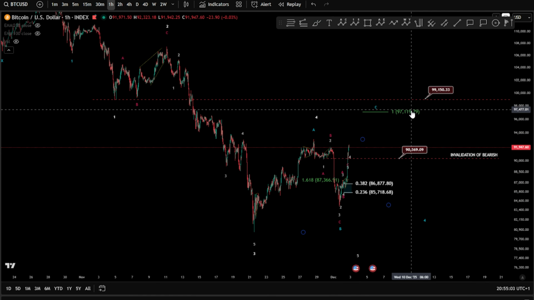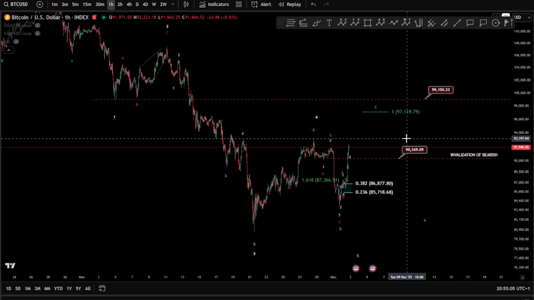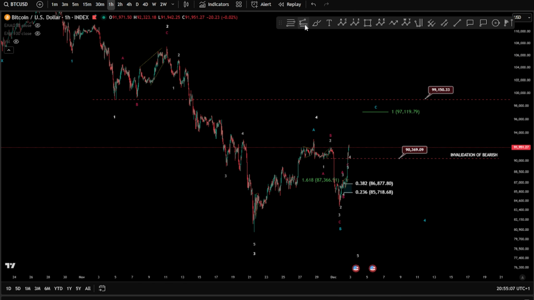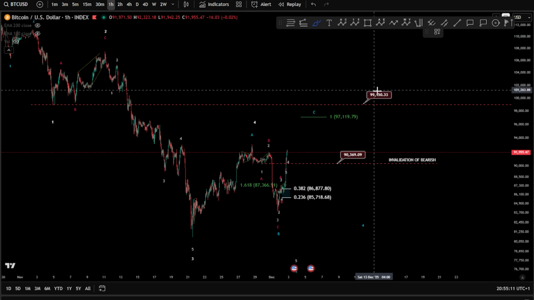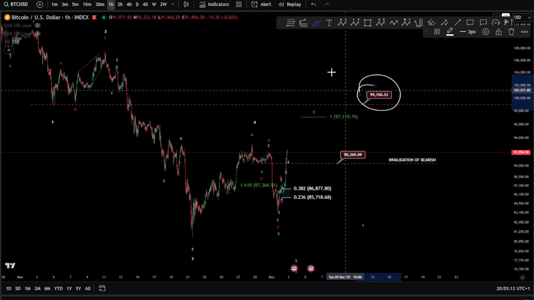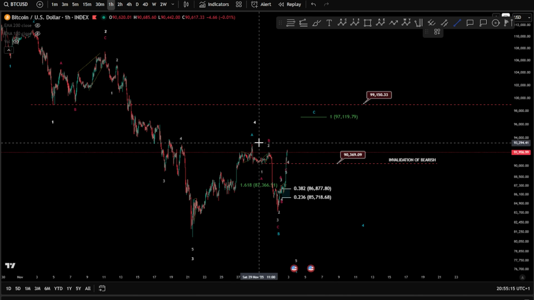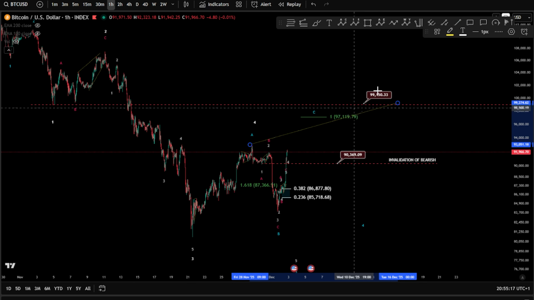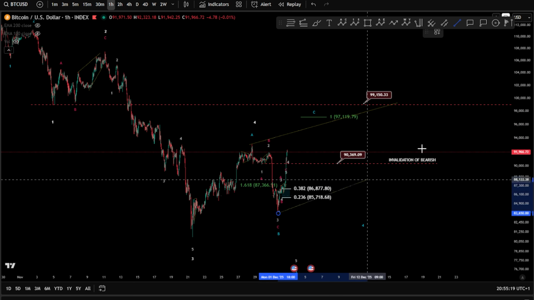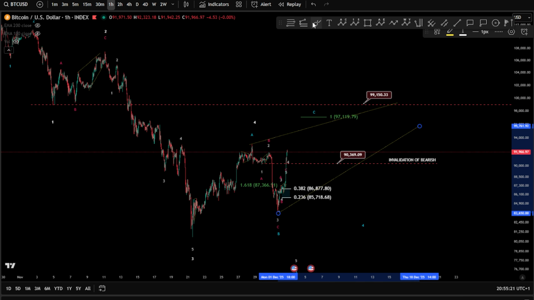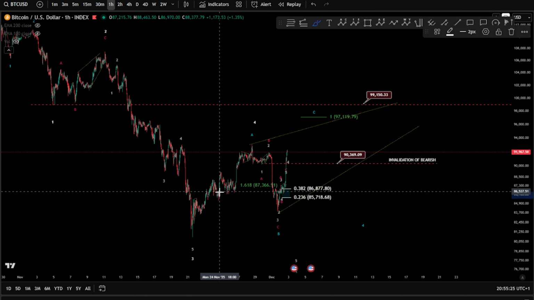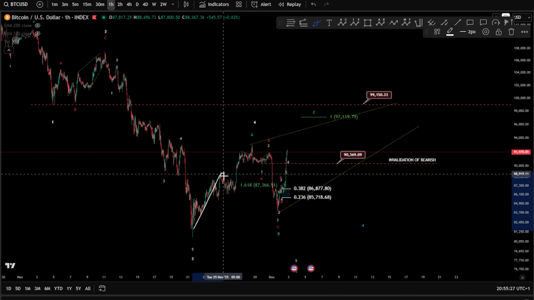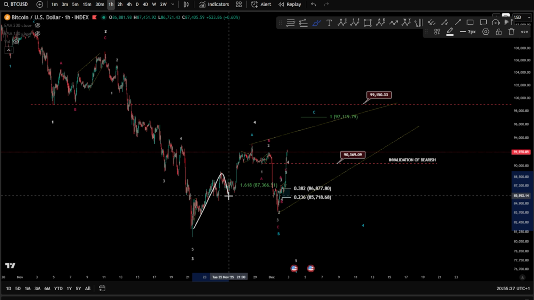As a wave C, the potential target is 97k. A different scenario can be something much more bullish, which can aim even for this price, and that can be the leading diagonal, guys. Leading diagonal here means starting with a zigzag wave one, so this zigzag you are looking at is a leading diagonal: wave A, wave B, 1, 2, 3, 4, and a 5, wave C, and we have a wave 2 there.